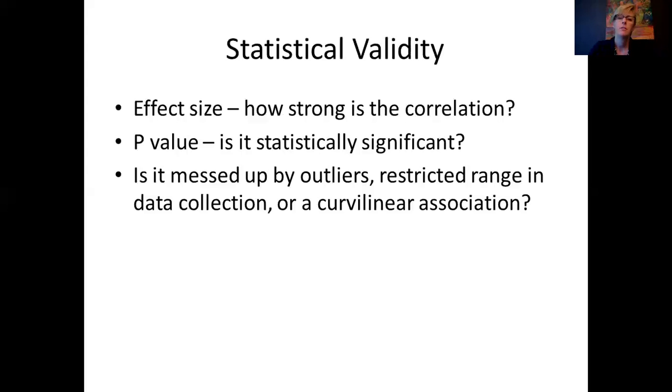Okay, now the other things that have a special issue in association claims. Pay attention in your chapter to some of these things that can mess up a correlation. Outliers, we already covered that in the earlier video. Restriction of range: did we only take a sample of people that aren't giving us the full picture? And would the correlation or the association between these variables hold up if we got the full range of people on some measure?